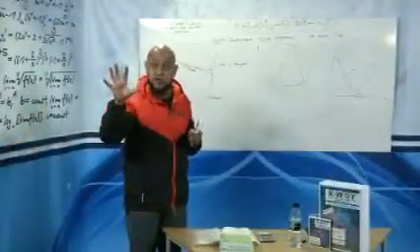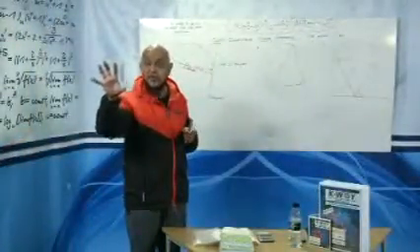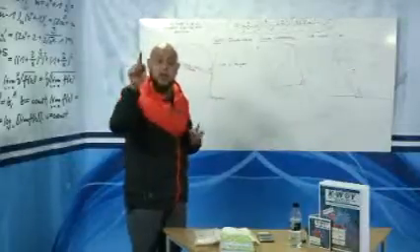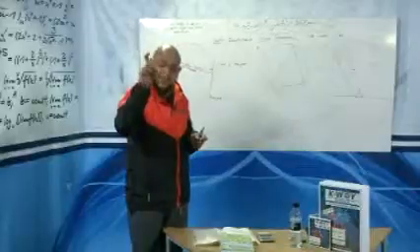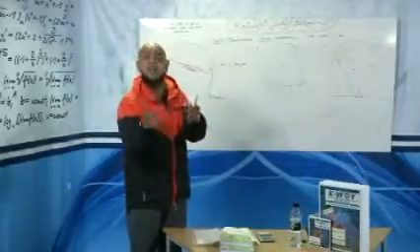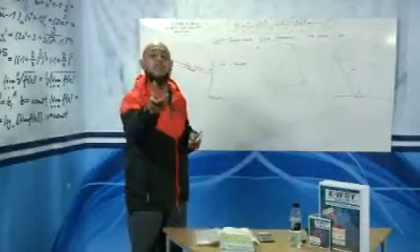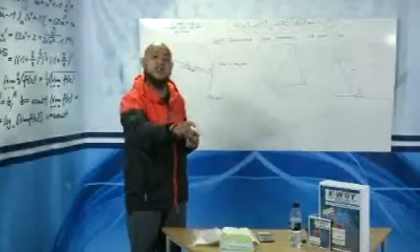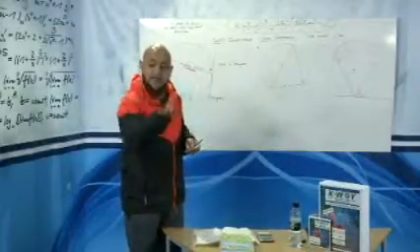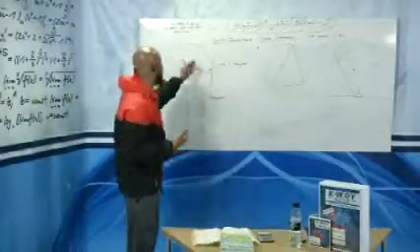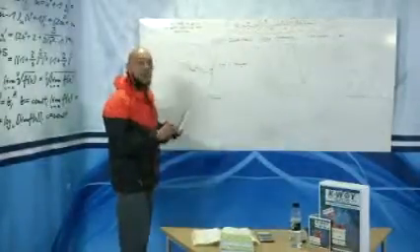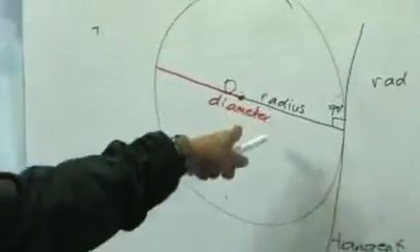So the first thing you do when you see a rider in your exam, if you see a tangent, always look for a radius or a diameter that meets that tangent. In 99% of the cases it will not be given to you as 90 degrees, but you have to imply it. Immediately you go onto your diagram and put 90 degrees. Why? Because it follows the theorem that a radius is always 90 degrees to a tangent. Okay, so take this one down.